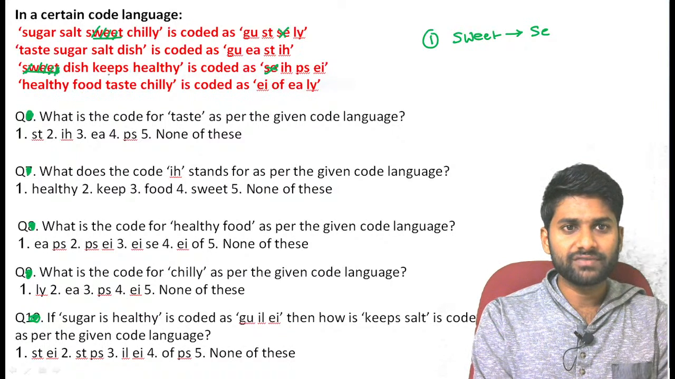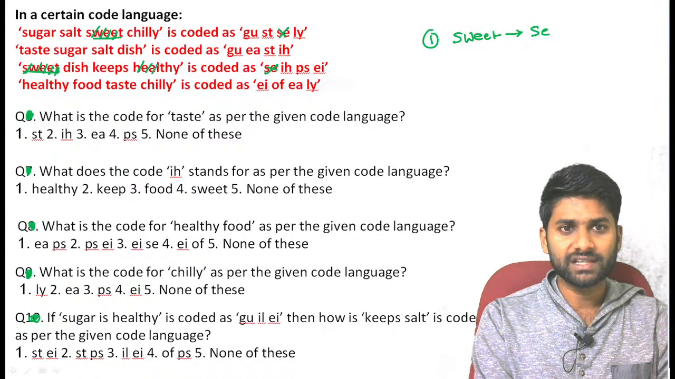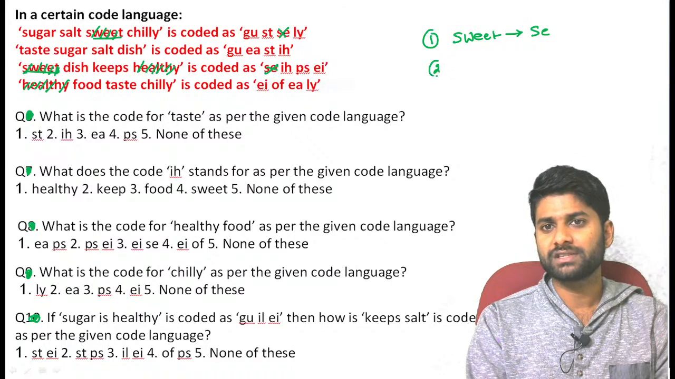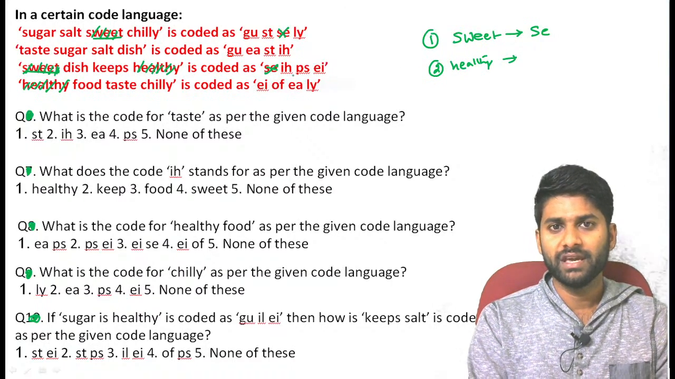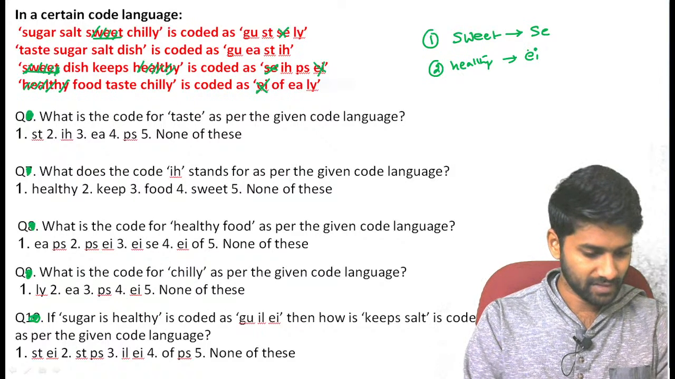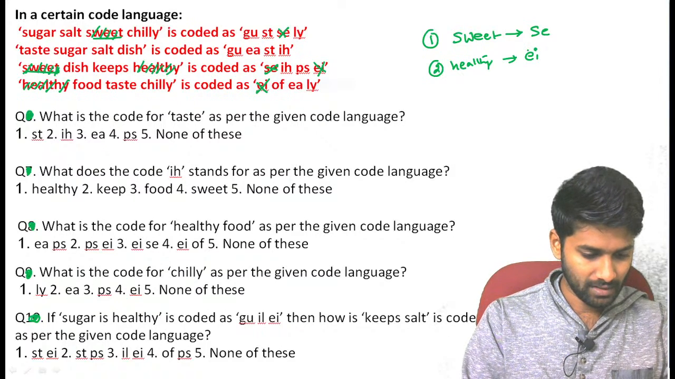If you go through the first, third, and last statements, healthy is the common one. Just identify which code is common now. IHPSEI, so EI is the common. Now you can code healthy as EI. So that is the common part.